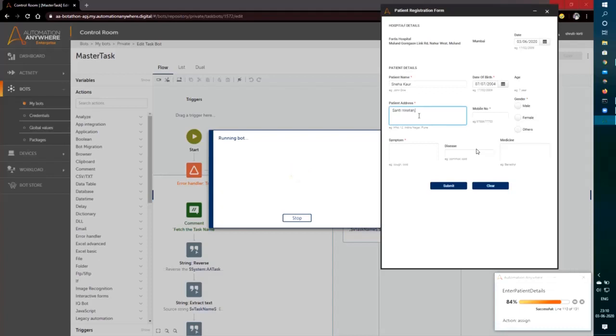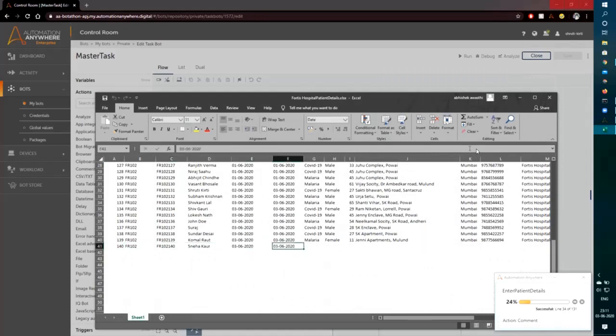I'm adding the patient address, doing the same steps, providing the mobile number, gender, then the symptom, the disease and the medicines. Submit. Now the data will be entered in this particular register.